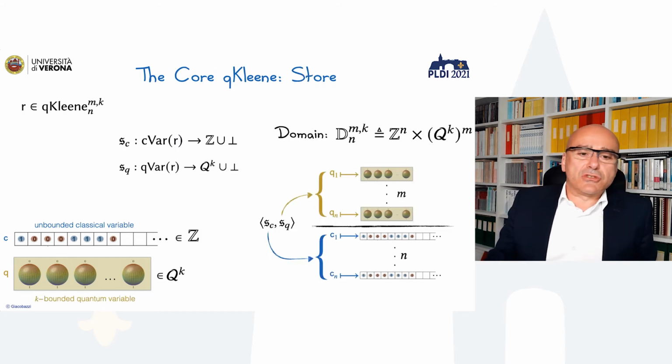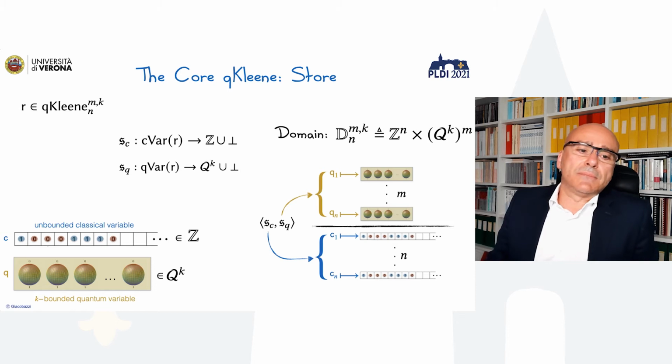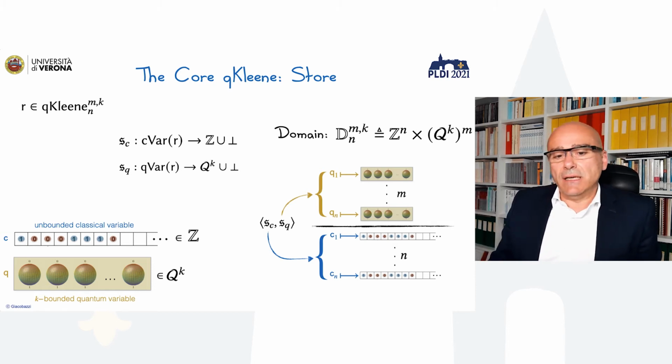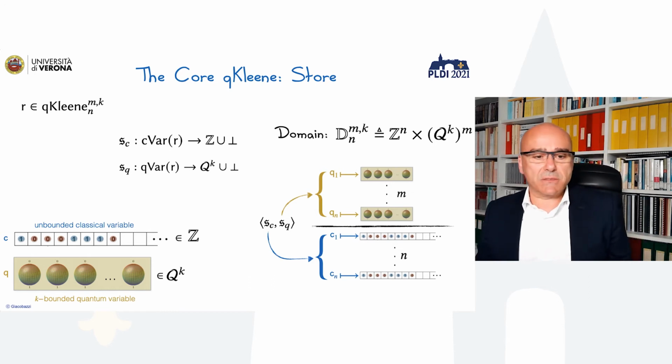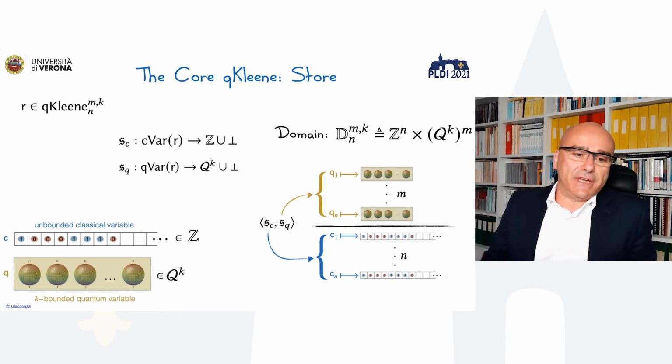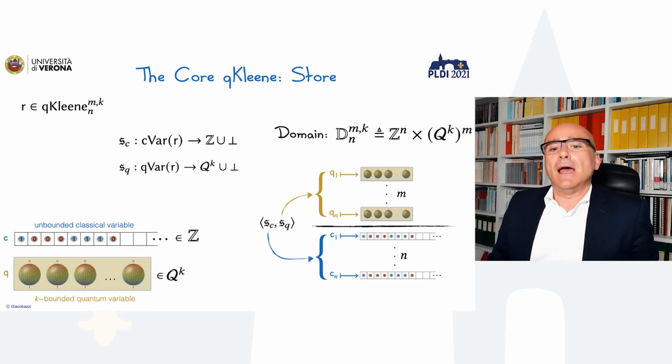So in order to store information in qKleene, we have the store. The store is nothing else than a pair that acts in a domain which is a pair of objects, which are tuples of integers that correspond to the number of variables we have on the classical side, and tuples of q states, which are what we can build as a register of k quantum bits. Basically, an assignment is nothing else than assigning those elements to the corresponding domain.